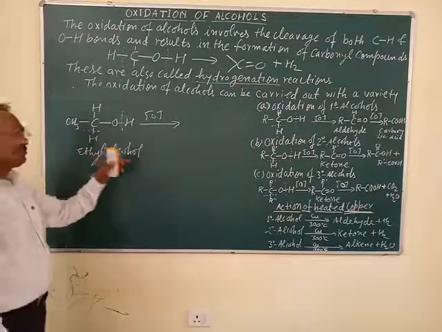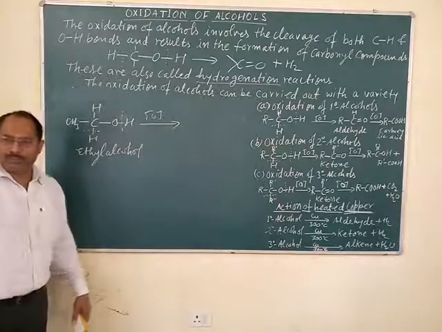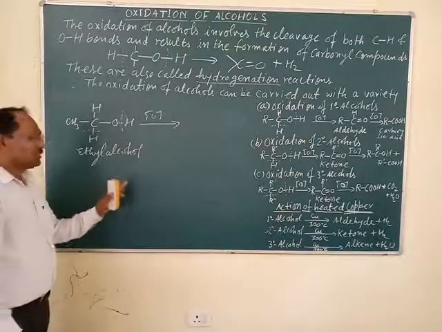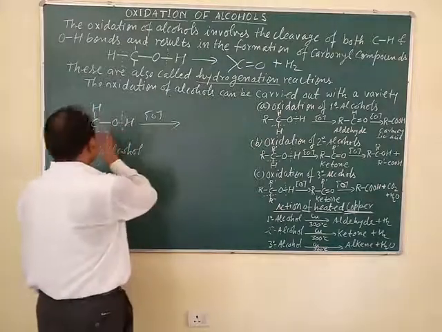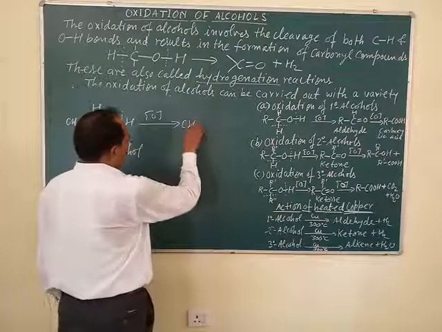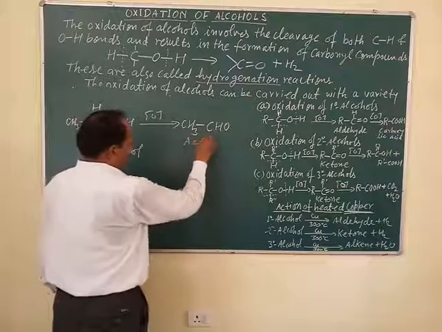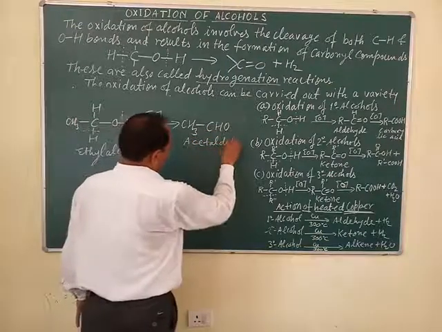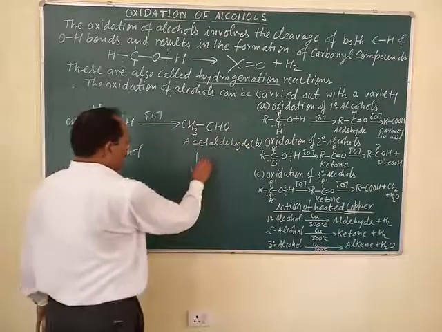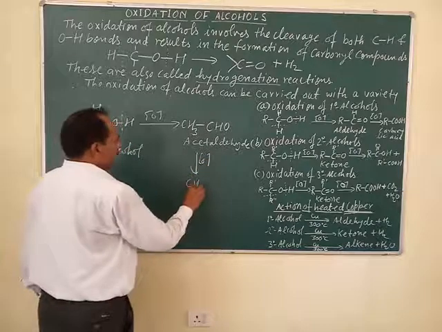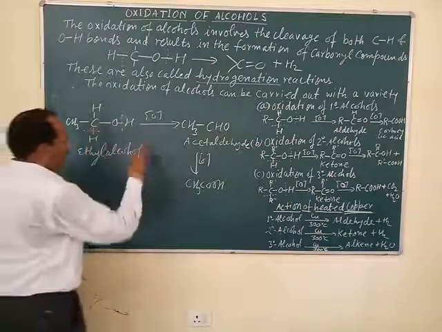Which reagent is used? Either acidified potassium permanganate, potassium dichromate, sodium dichromate, or PCC, or any of the reagents. They oxidize ethyl alcohol into acetaldehyde. This is acetaldehyde. Further oxidation gives acetic acid, in which total number of carbon atoms remains the same.